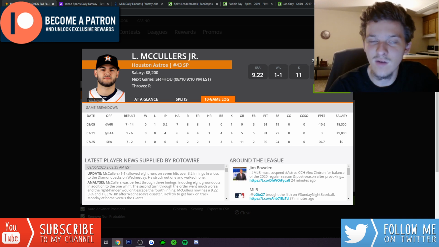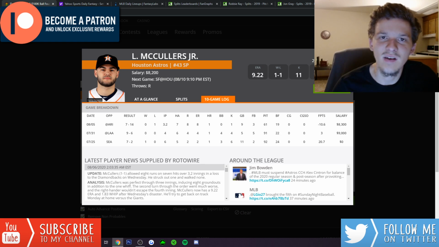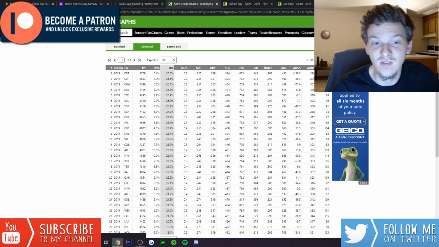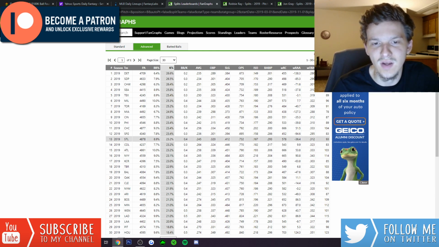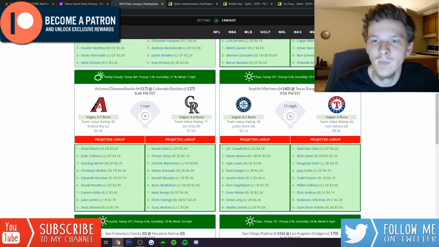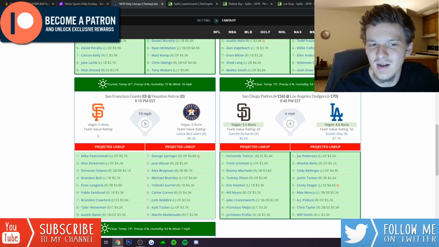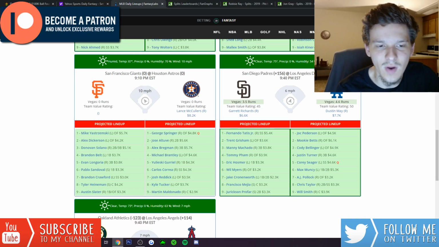Well, this is a very favorable spot for him today. He gets to pitch at home against the Giants. We know this Giants team, it's not very good. They're not a team that strikes out a ton. Last season against right-handed pitching, they were about middle of the pack in terms of K rate: 12th highest K rate against righties, 23.4%. But it's just a really bad lineup. It's not a lineup you're scared of. Not a lot of great hitters here.